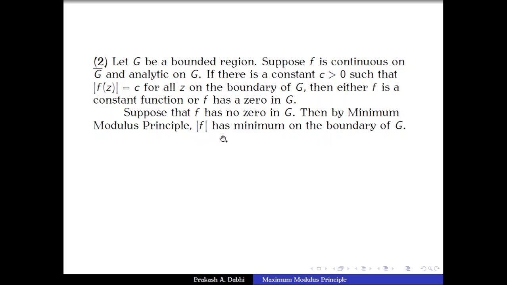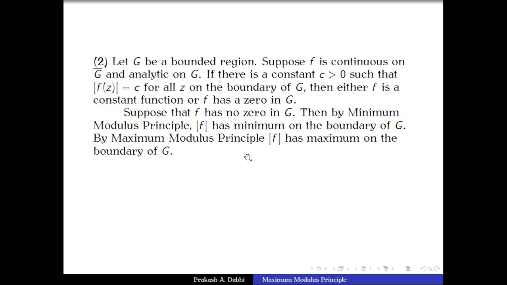So modulus of f has a minimum value on the boundary of G by minimum modulus principle, and by maximum modulus principle, modulus of f has its maximum on the boundary of G. So we have a function modulus of f whose maximum is attained on the boundary, and minimum is also attained on the boundary, and on the boundary, modulus of f of z is C for every z.